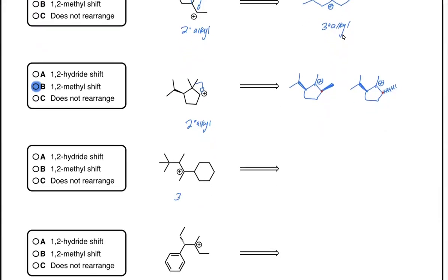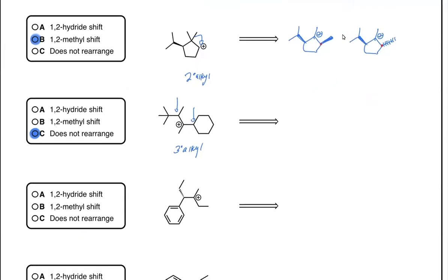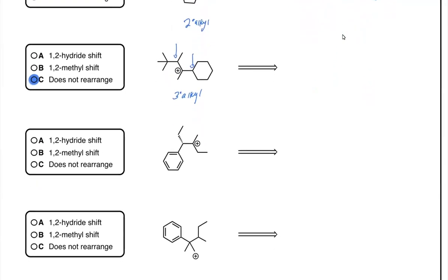In the next example, the carbocation is initially tertiary alkyl. And when I look at the adjacent positions, those are both tertiary alkyl. So there's actually no more stable position to move that positive charge to. In this case, there is no rearrangement. There is no more stable structure to be achieved.